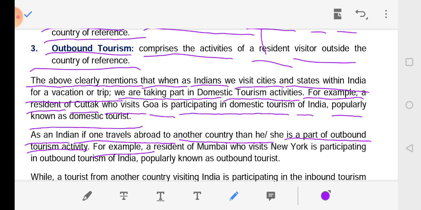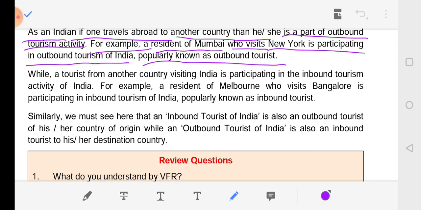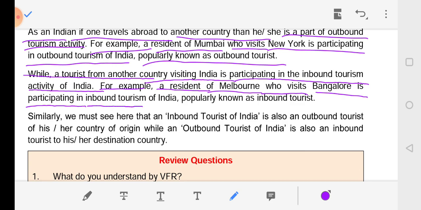For example, a resident of Mumbai who visits New York is participating in outbound tourism of India, popularly known as an outbound tourist. While a tourist from another country visiting India is participating in the inbound tourism activity of India. For example, a resident of Melbourne who visits Bangalore is participating in inbound tourism of India, popularly known as an inbound tourist.